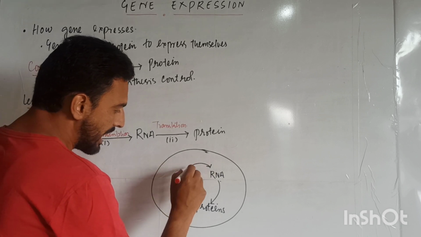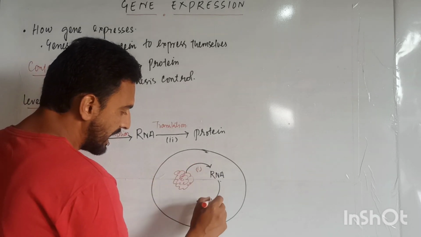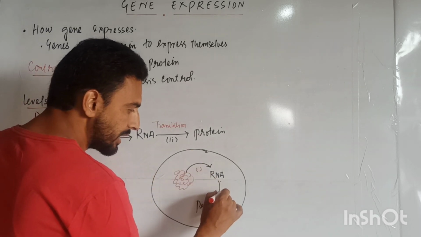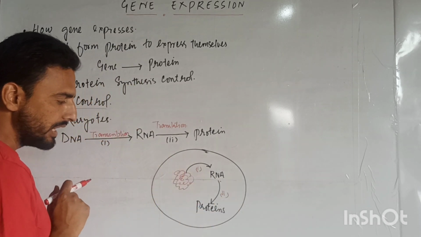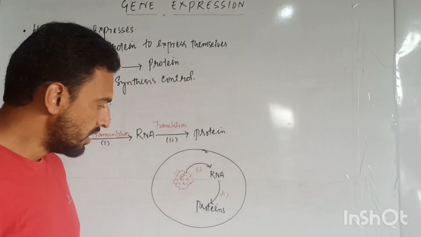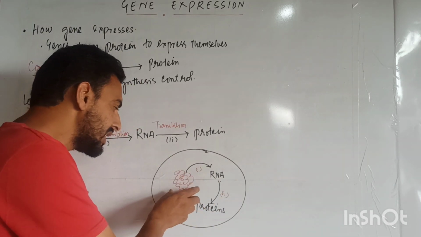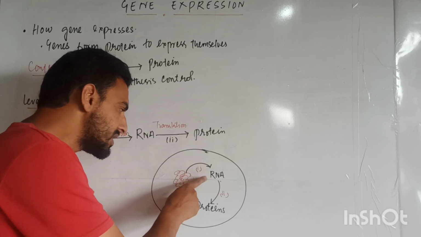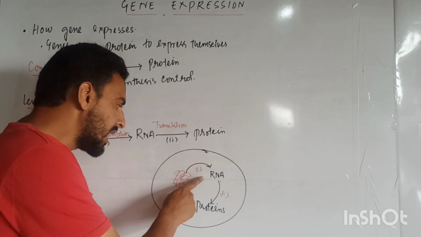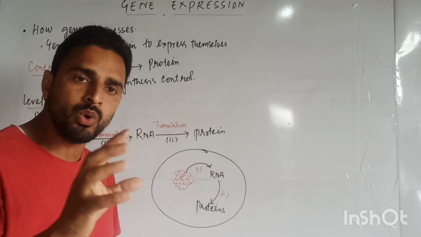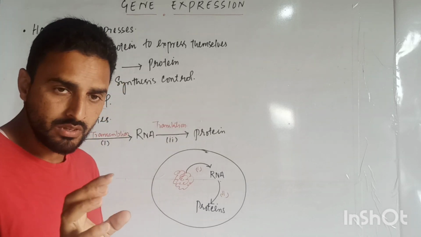This occurs in the case of a prokaryotic cell. The synthesis of RNA is setup number 1, and the synthesis of proteins is setup number 2. Dear students, we know that in prokaryotes, the synthesis of RNA, the transcription, and translation both occur in the cytoplasm.